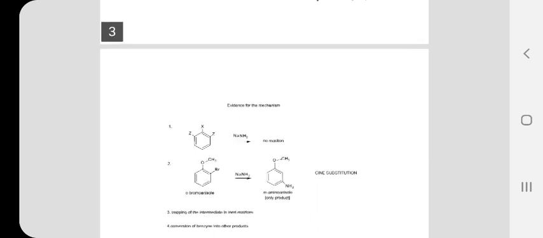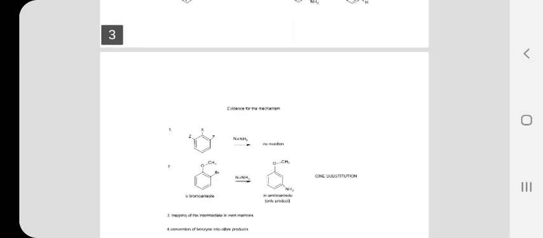Here in this reaction, a starting material is chosen, X is the leaving group and Z is not a leaving group. X is substituted, and both of the ortho positions are substituted by Z group. So, we are proposing an elimination addition mechanism. In the first step, elimination of HX should take place.